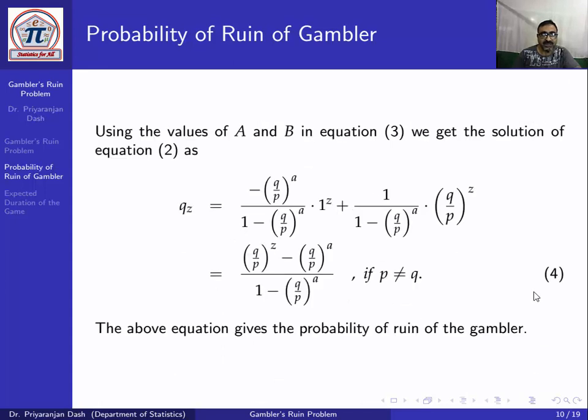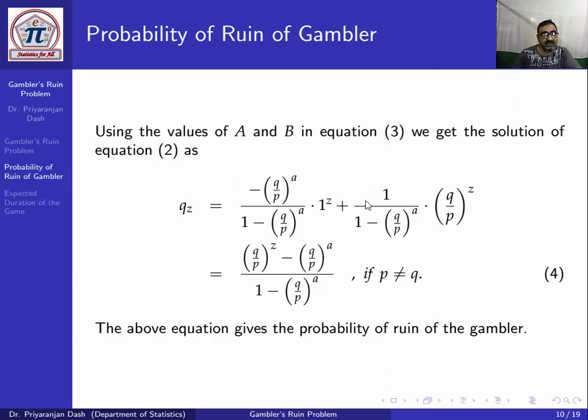Now using the values of a and b, we have qz equal to a into 1 to the power z plus b into q by p to the power z. So using the values of a and b, we get qz equal to q by p to the power z minus q by p to the power a, divided by 1 minus q by p to the power a, if p is not equal to q. Now this is the probability of the ruin of the gambler when the game starts with initial capital of rupees z with the gambler and total capital is rupees a.